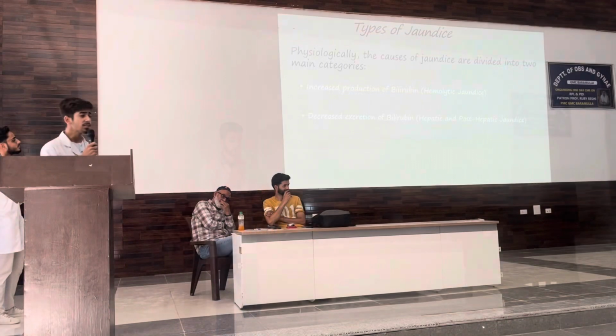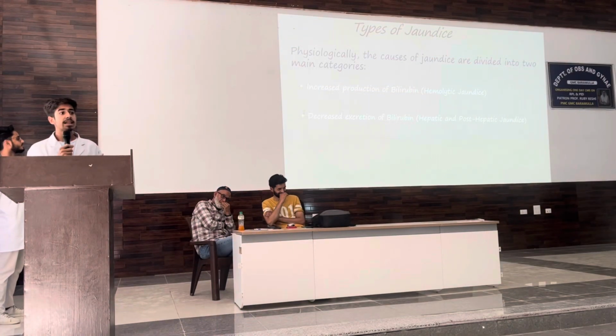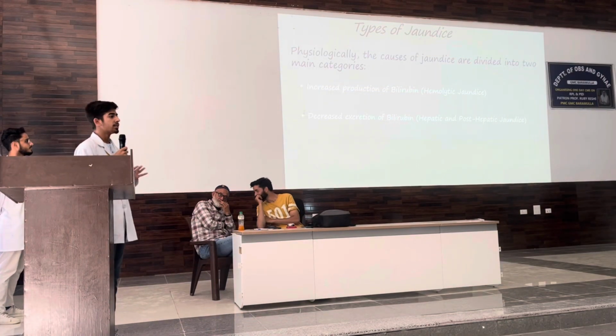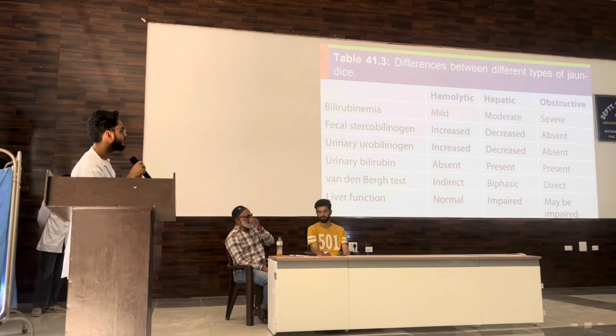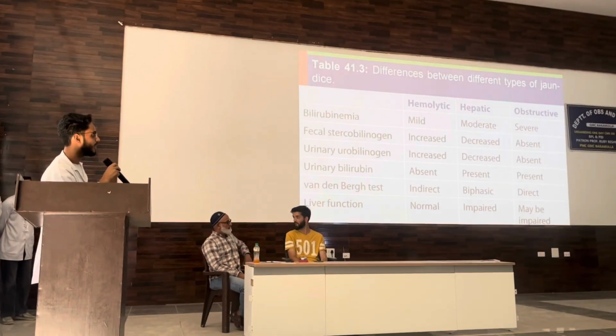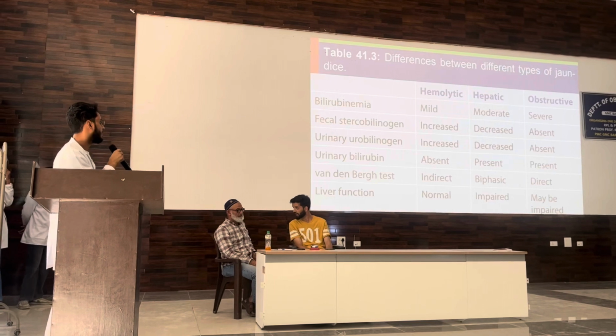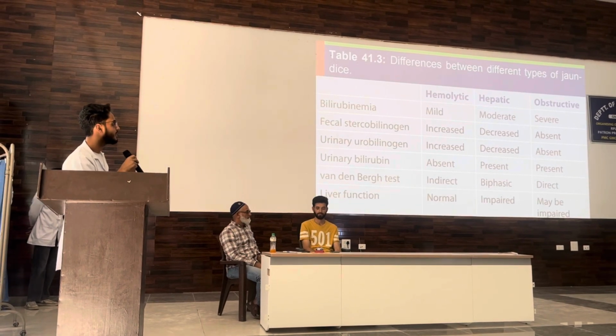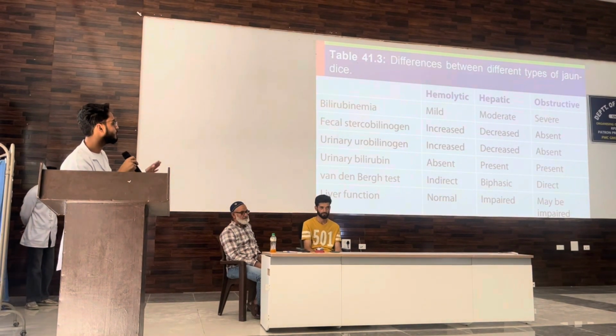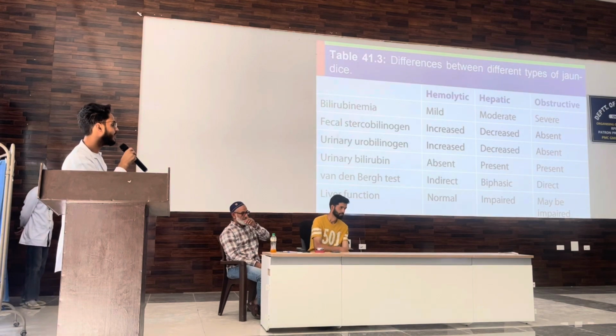Second one will be the decreased excretion of bilirubin, and that occurs in the hepatic and the post-hepatic jaundice. Actually hemolytic, but present in both hepatic as well as post-hepatic. Then Van den Bergh test is the test for determining the type of jaundice. It is indirect in hemolytic, biphasic in hepatic, and direct in post-hepatic.